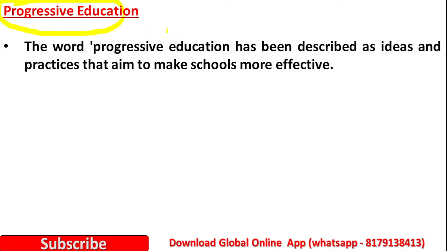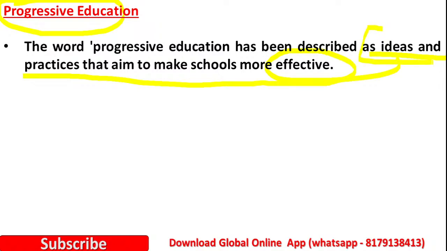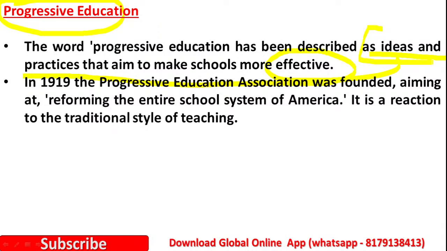Next, let us see some important points regarding progressive education. Progressive education has been described as ideas and practices that aim to make schools more effective. In 1919, the Progressive Education Association was founded. Yes, please remember it: Progressive Education Association, founded in the year 1919. The main aim of this association was reforming the entire school system of America.